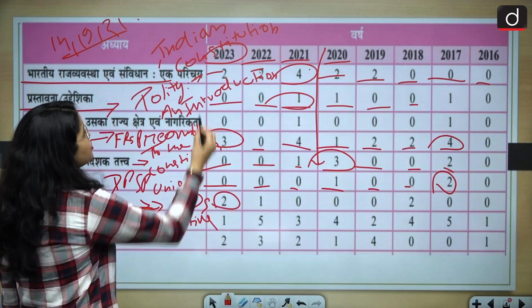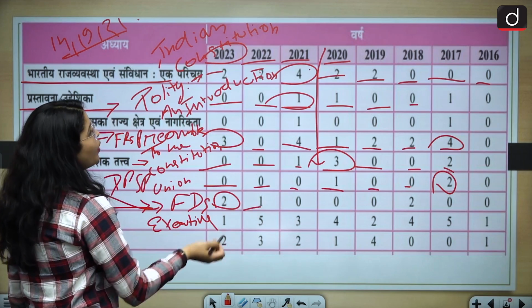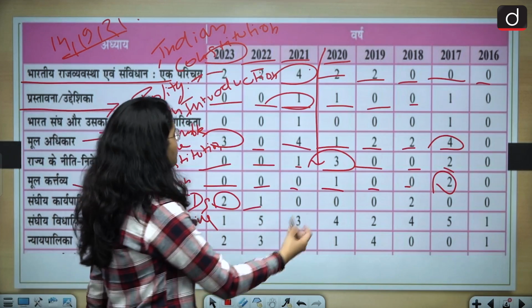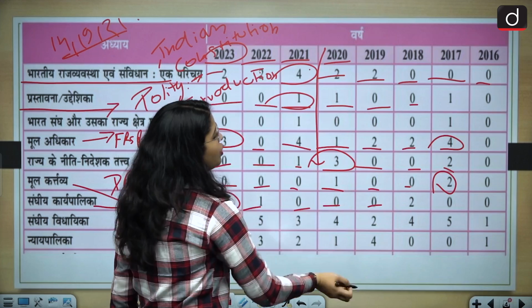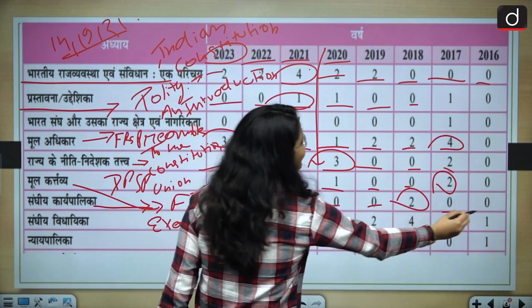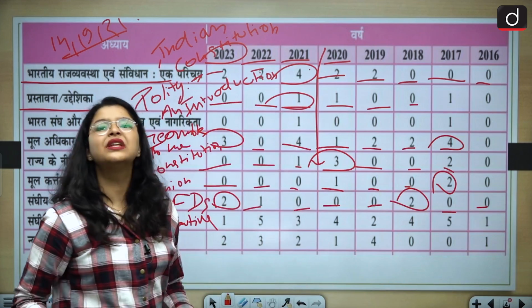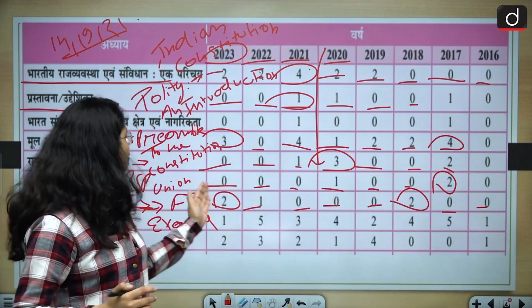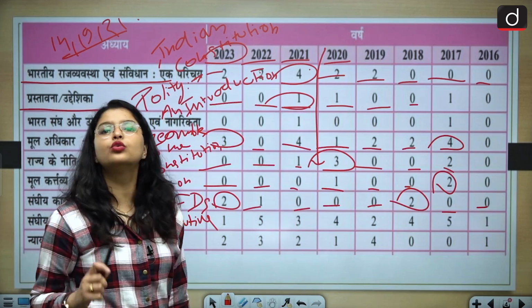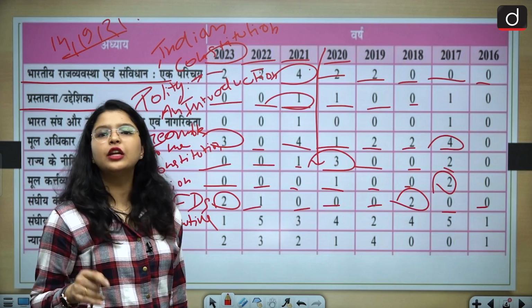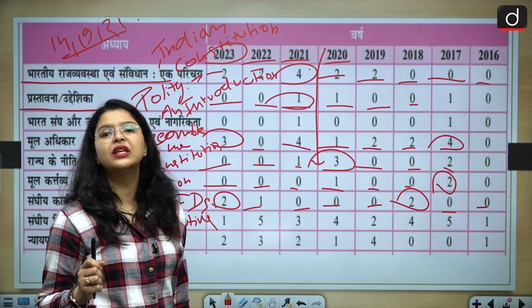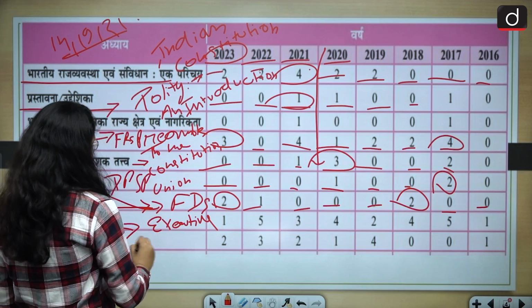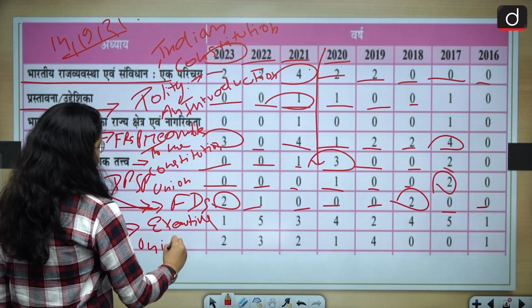So 2 questions have been asked last year. 1 question has been asked in the year 2022, then 0, then again 2 questions, and then again 0. That means this topic is gaining importance. If you talk about the last year, 2 questions have been asked, and definitely you can again expect a question from this topic. Then comes the topic of union legislature.